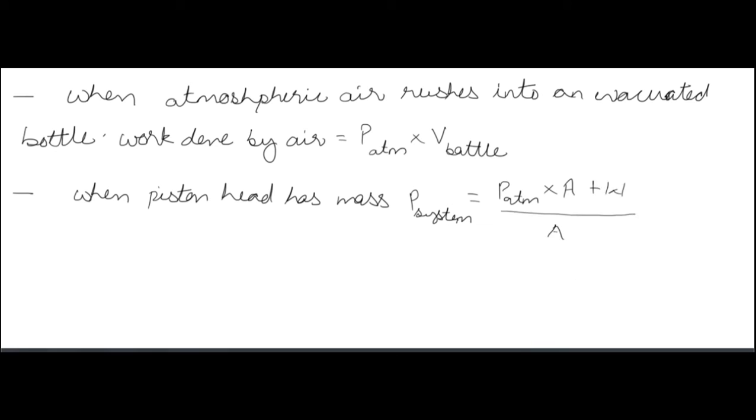Now if the piston head has a mass, if you are given in a question that the piston head has a mass, what would be the pressure of the system? The pressure of the system would be the atmospheric pressure plus the pressure applied by the weight of the piston, that is, P atm plus W by A, where A is the area of cross section of the piston and W is the weight of the piston.